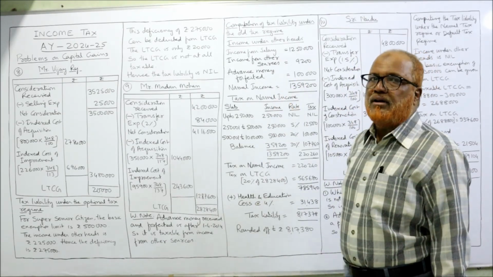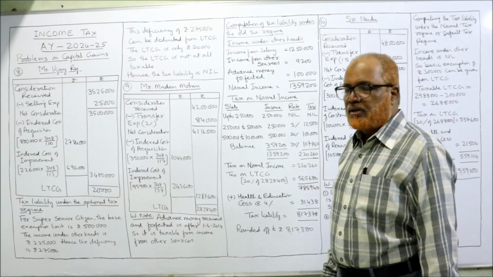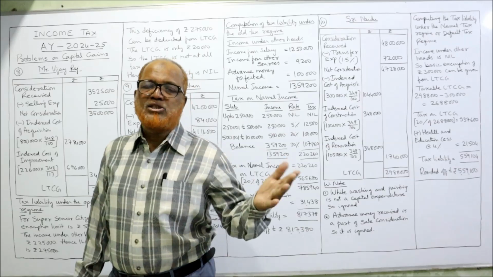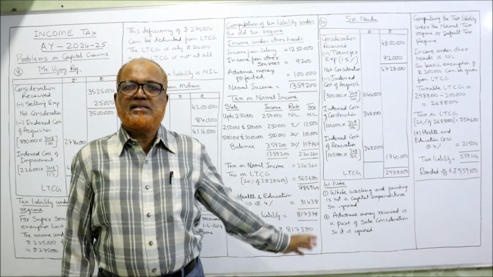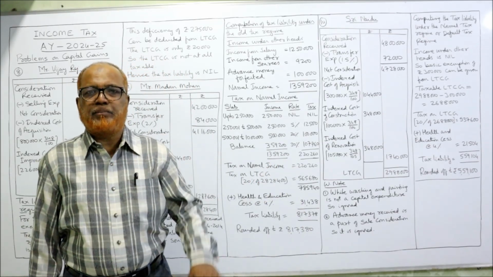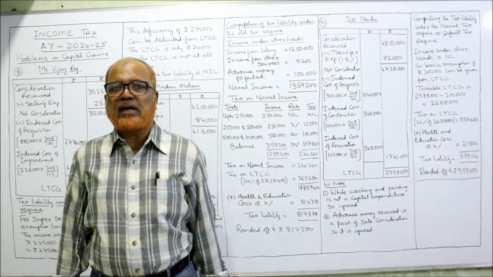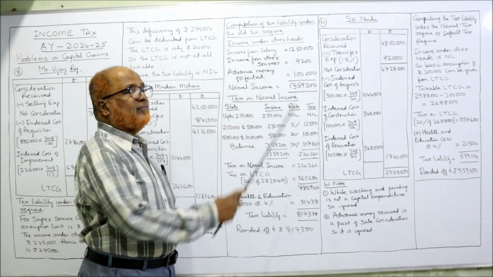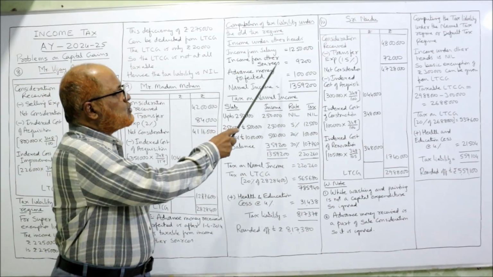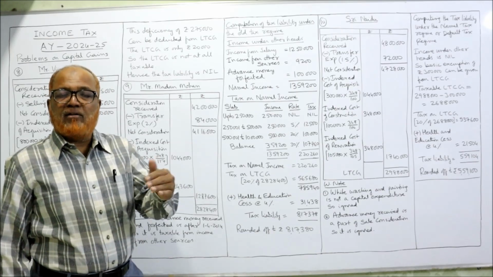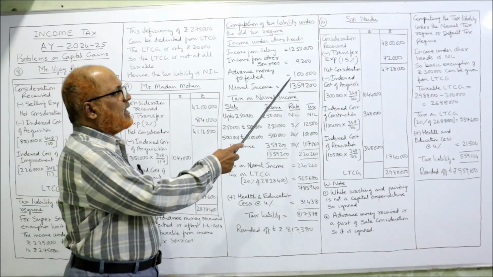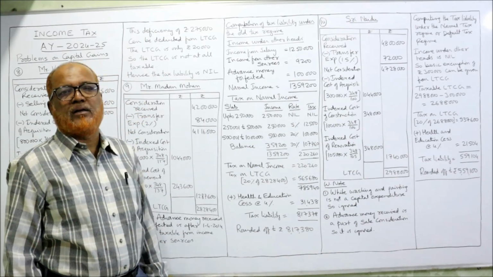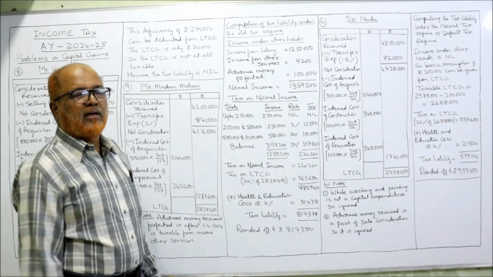Now, computation of tax liability under the old scheme. So, for calculating tax liability, we have to segregate the normal income and special income. LTCG is a special income, flat 20% tax rate. So, separately we have to calculate. Whereas normal income, he is having income from salary 12,50,000, income from other sources 9,200, and advance money received and forfeited is 1 lakh. So total comes to 13,59,200. This is the normal income.